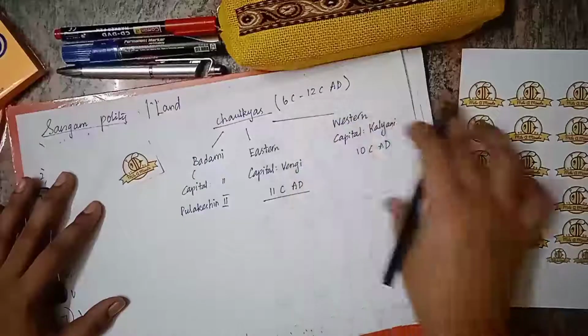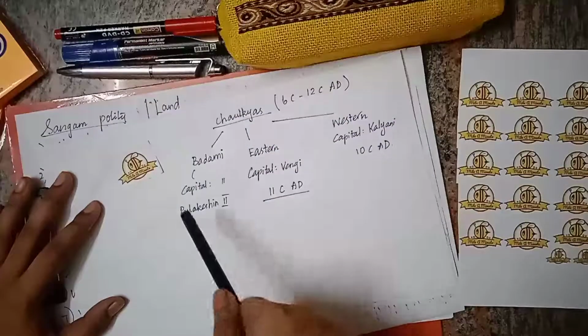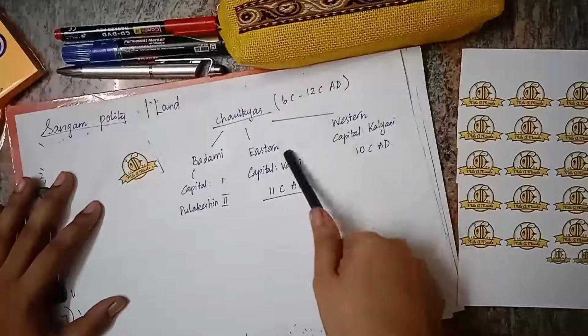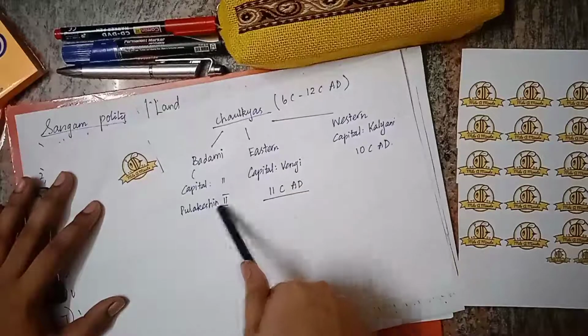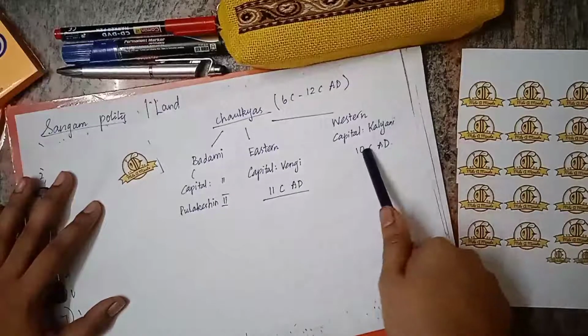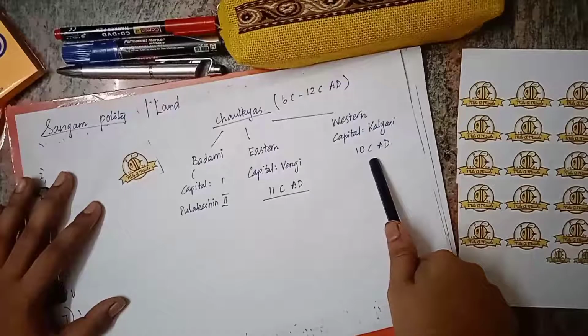So, these are the dynasties in Chaulukyas. First, Badami, in which we have Pulakeshin II. After the death of Pulakeshin II, Eastern Chaulukyas came, and they ruled till 11th century AD. Western Chaulukyas emerged in late 10th century AD, and they are the descendants of Badami Chaulukyas.